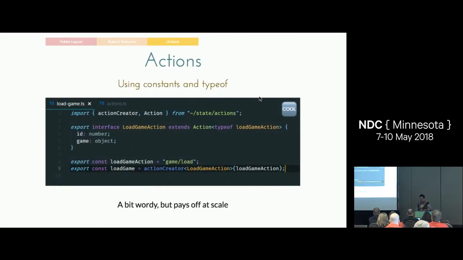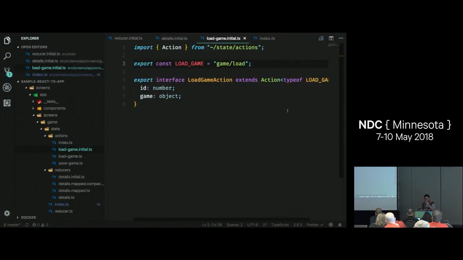Okay, what about actions? Reducers handle actions. We need a way to represent those actions in a way that we can make sure they stay consistent. So this is what my actions look like. We have load game. That should be familiar. In Redux, usually actions are constant strings.